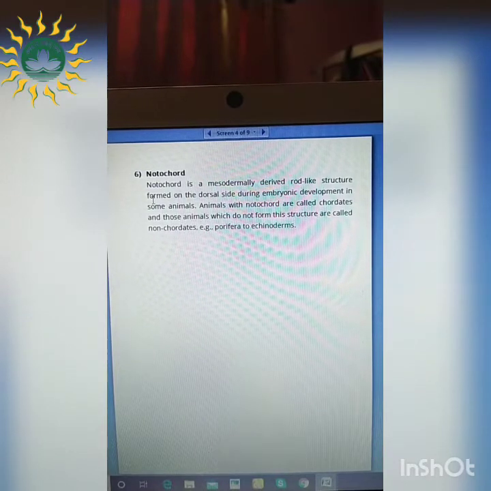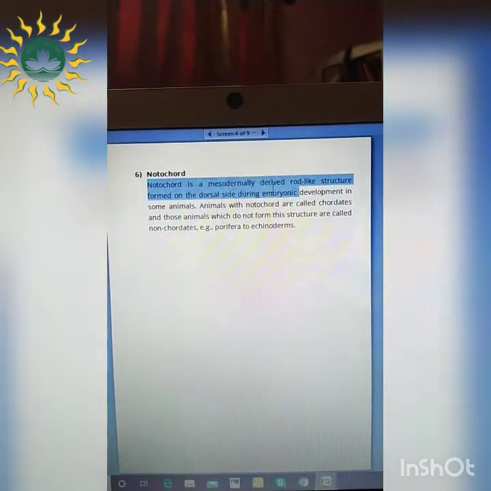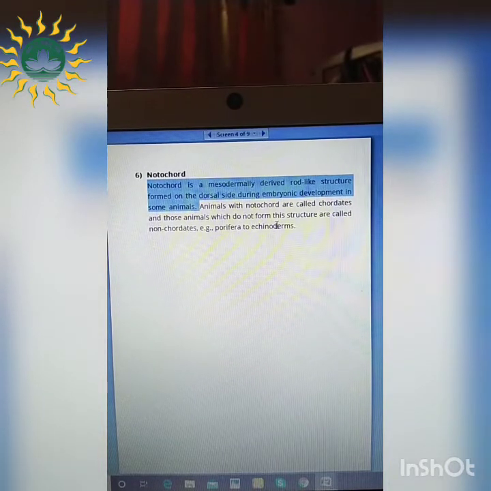The last feature is notochord. So what is this notochord? This notochord is a mesodermally derived rod-like structure that is formed on the dorsal side during embryonic development in some animals, right? So animals in which notochord is present are called chordates, and if the notochord is absent, these animals are called non-chordates. For example, the porifera to the echinoderms. Okay, and the chordates, we all know, we also fall under this classification, right?